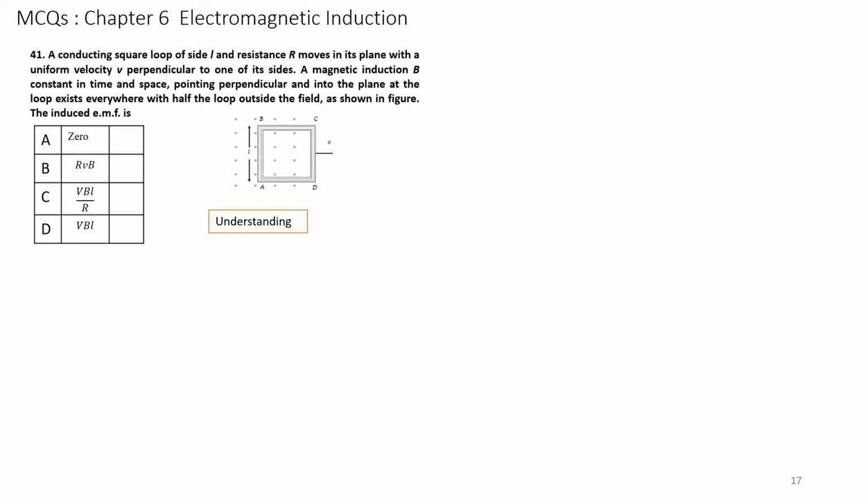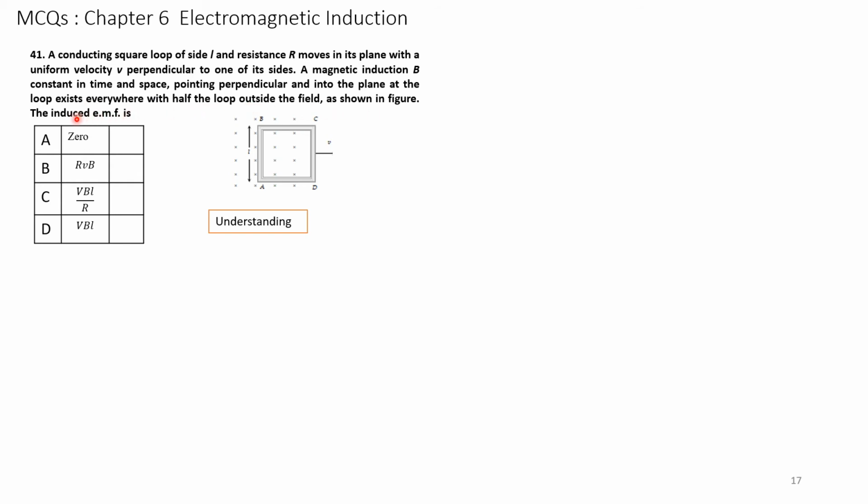Next question, question number 41. A conducting square loop of side L and resistance R moves in a plane with a uniform velocity, here again perpendicular to one of its sides. The magnetic induction B, constant in time and space, pointing perpendicular and into the plane of the loop, exists everywhere as shown in the figure.